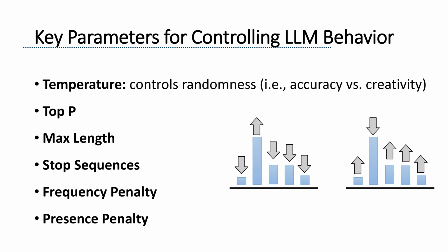Frequency penalty. This setting controls how much the model penalizes itself for repeating the same word or phrase. If you set a high frequency penalty, the model will try to avoid repetition, which can be great for making the output more varied and interesting. But if the penalty is too high, it might struggle to use necessary terms multiple times, which could lead to awkward phrasing. What do you think would happen if we set the frequency penalty too low? Yes, the model might start repeating itself too much, leading to redundant output.